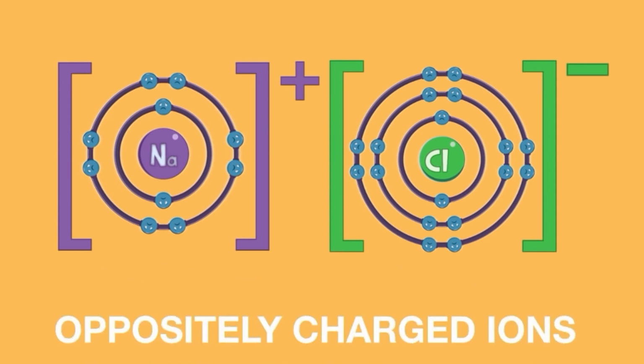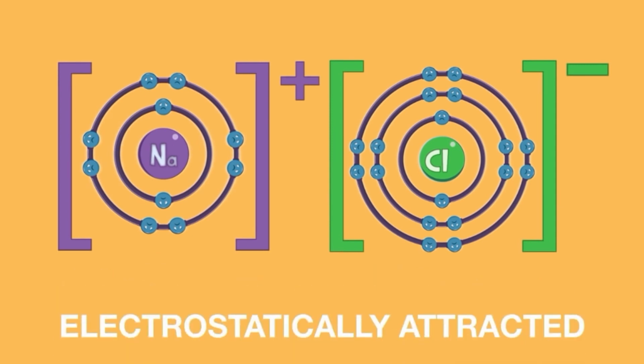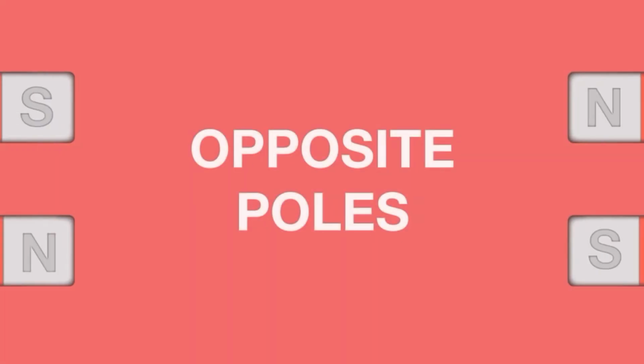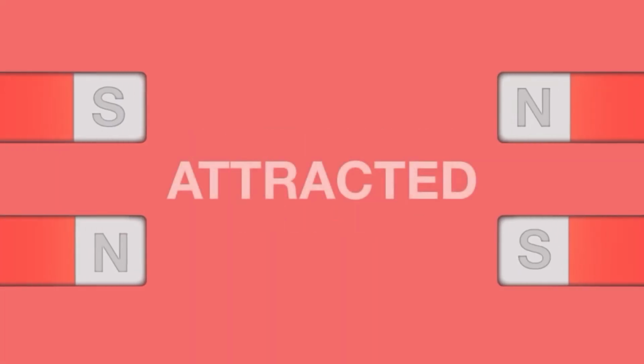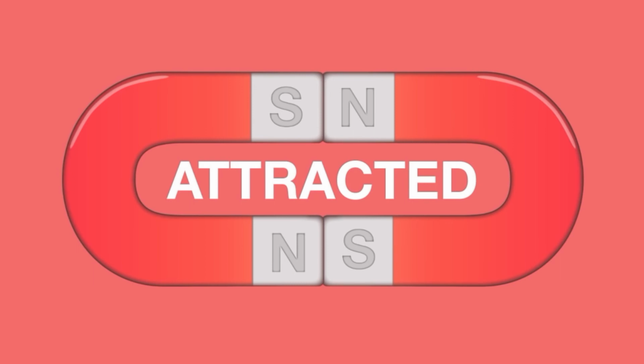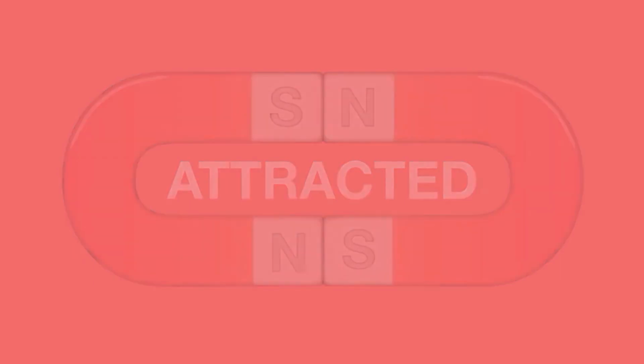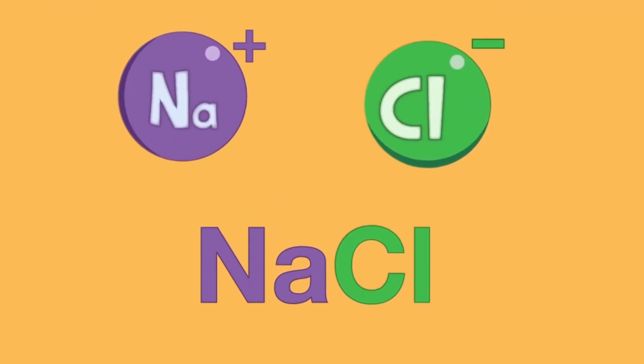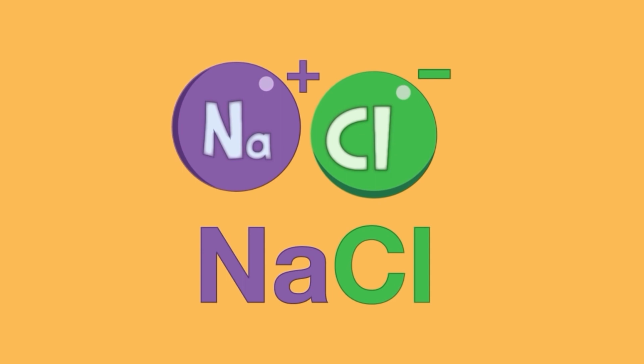They are oppositely charged ions and will be electrostatically attracted to one another, much like how opposite poles of a magnet are attracted to one another. This electrostatic attraction is an ionic bond. Sodium chloride is an ionic compound because it is held intact by an ionic bond.